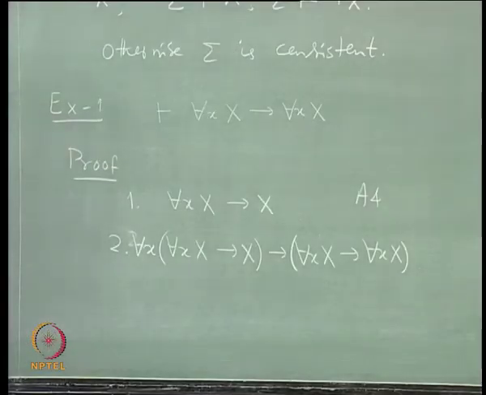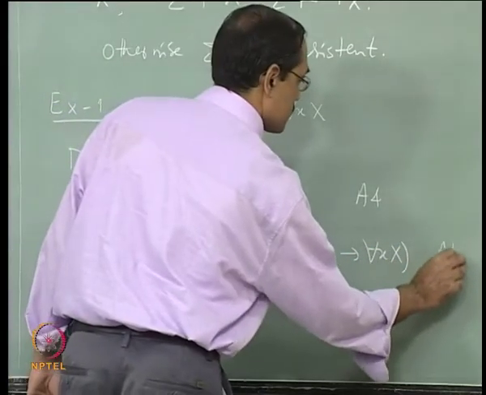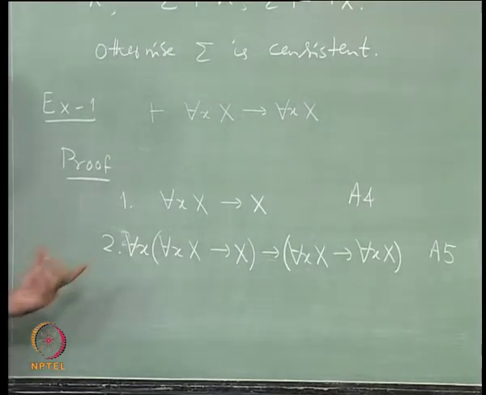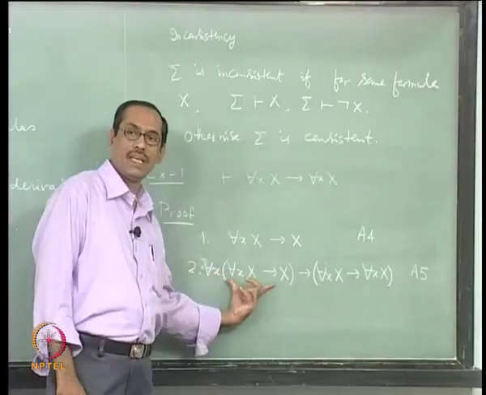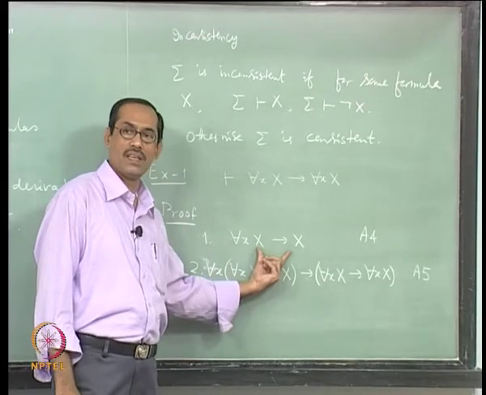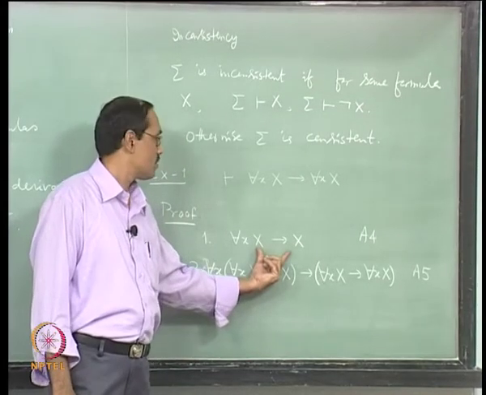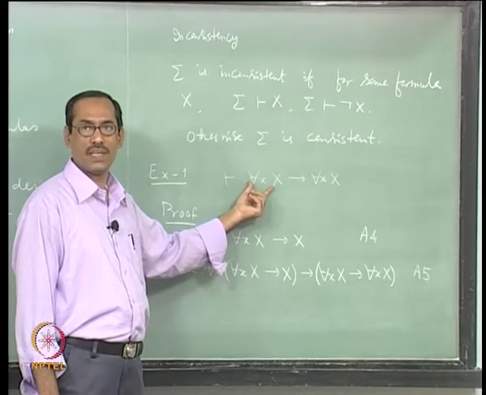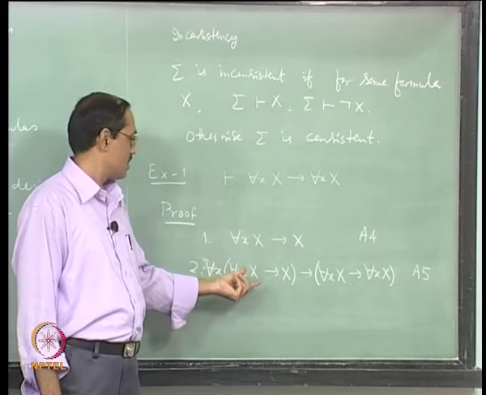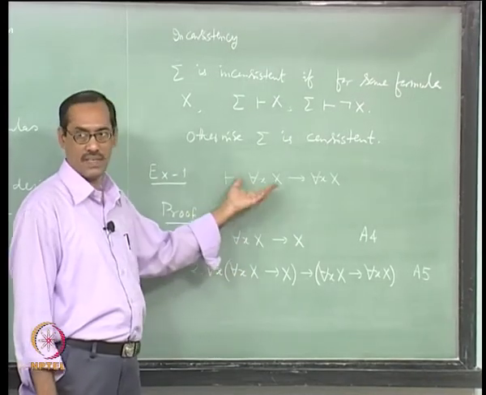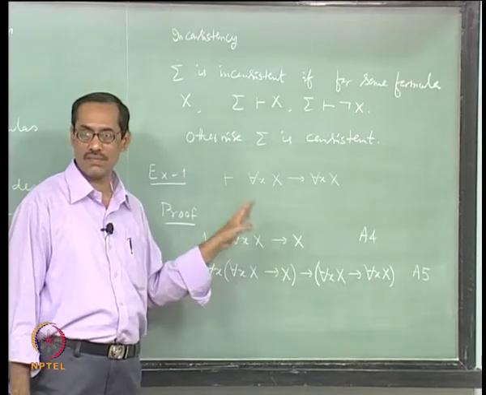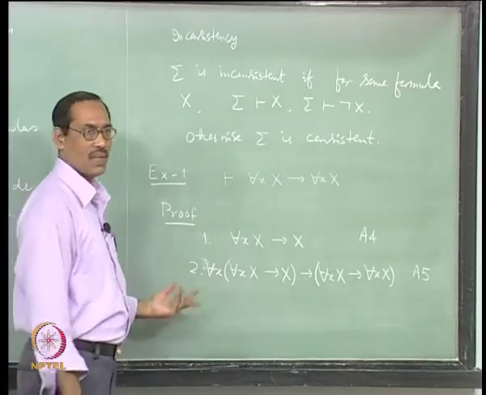Fine, now it is all right. So this is A5. Okay. Next we want this one, so that we can apply MP, and this can follow from this by UG, because there is no premise used. So the restriction on UG is that the variable x should not have been free in any premise used till now. No premise has been used, right. So it can always be used.